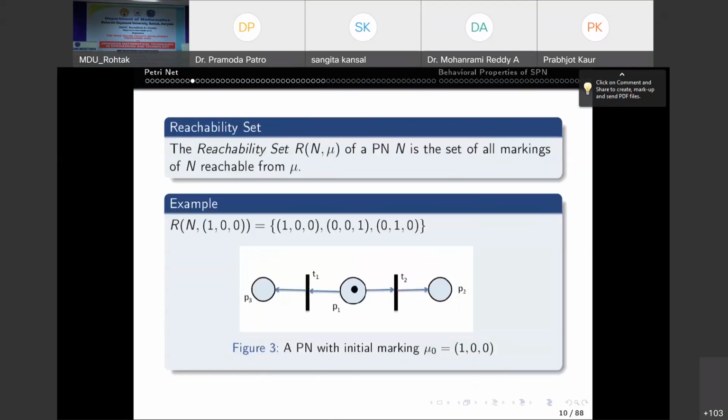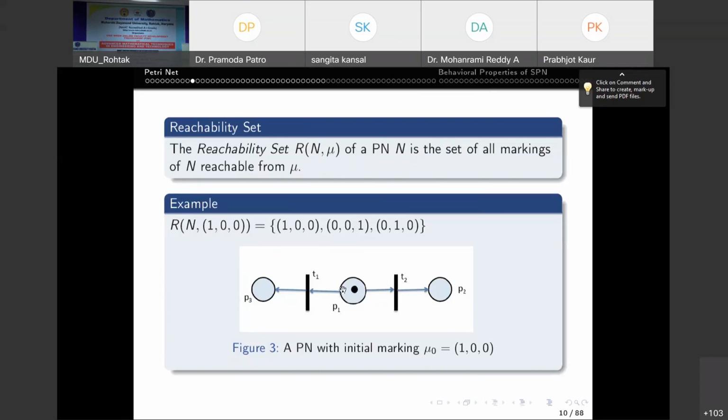Now, what is the reachability set of a PetriNet? The reachability set of a PetriNet is denoted by R(N, mu), where N is the PetriNet and mu is the marking. This is the set of all markings of N reachable from mu. I'm not saying directly reachable, but reachable from mu. That means if there exists a sequence of transitions which, when fired at mu, gives you new markings, say mu k, then all those markings in between belong to the set of markings reachable from mu.